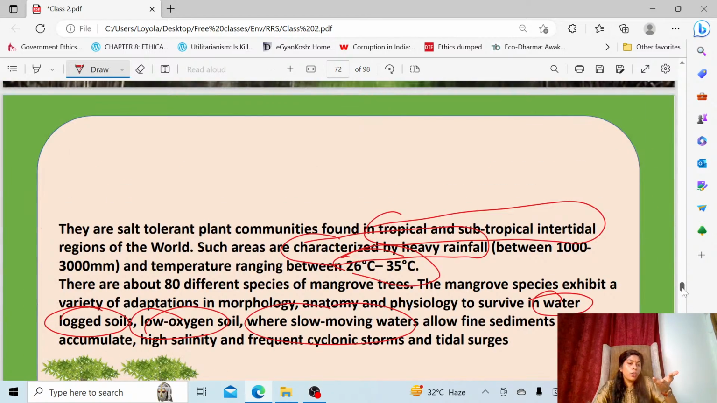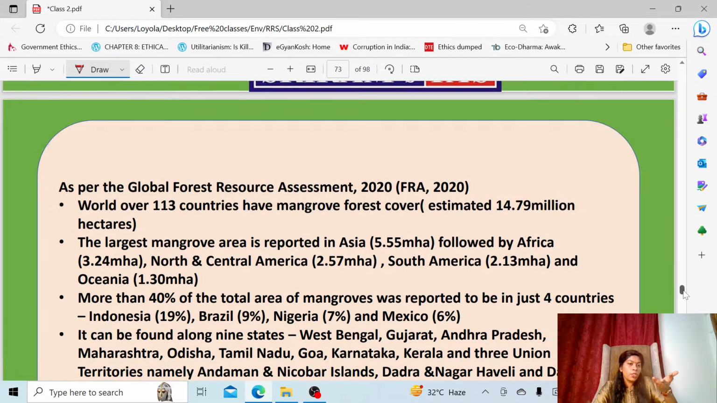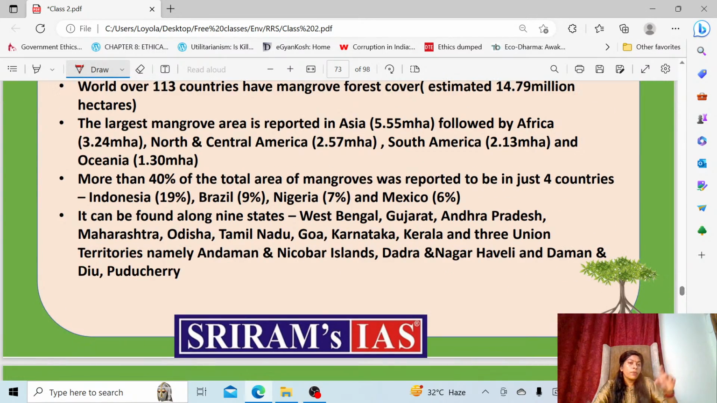So this is the distribution of mangroves. Mangroves are present completely in the tropical and subtropical regions. You can find around 113 countries having mangrove cover, and the largest mangrove area is reported from Asia. Asia has the largest mangrove area. Then comes Africa, then North and Central America, then South America, and then Oceania. Like this, we have split it.